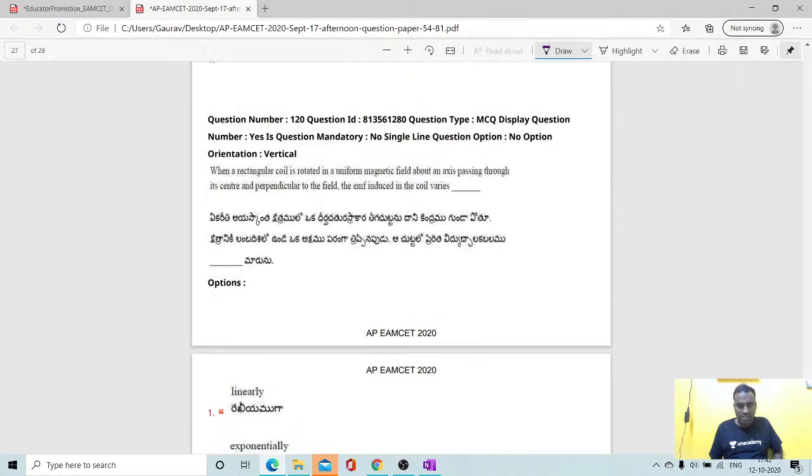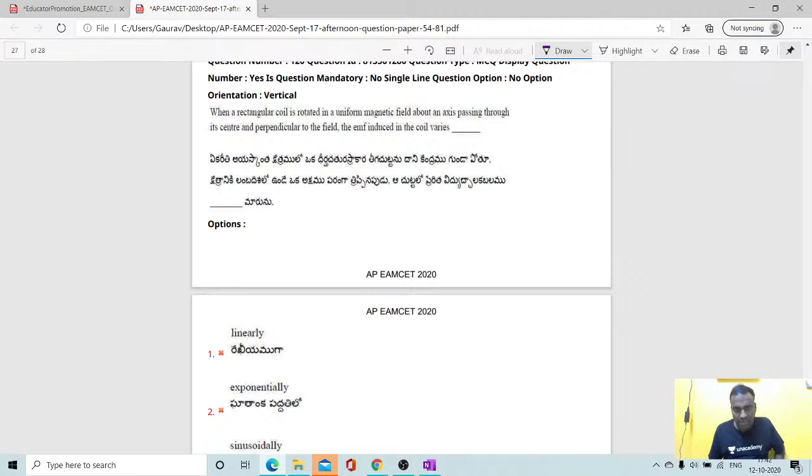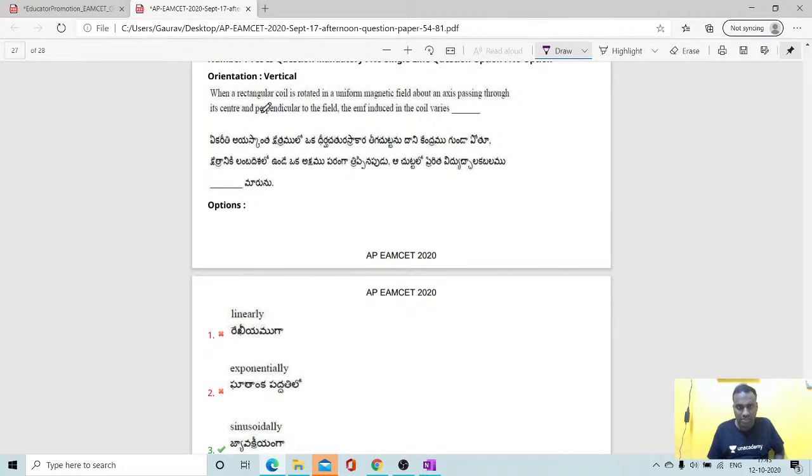After this, students, when a rectangular coil is rotated in a uniform magnetic field about the axis passing through its center and perpendicular to the field, the EMF induced in the coil varies as.